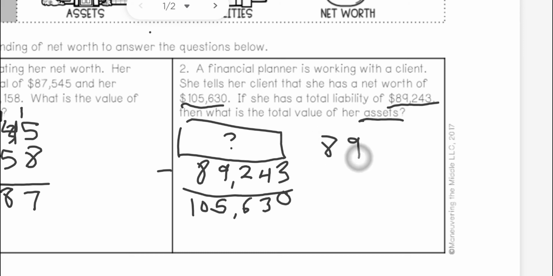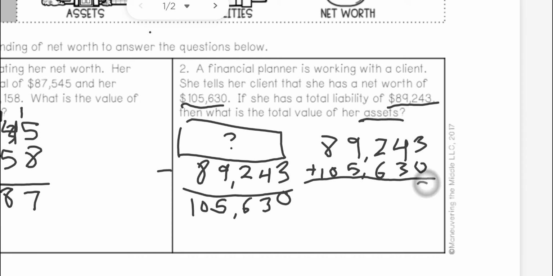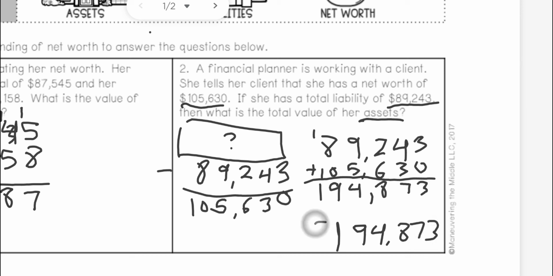So I'm going to add these, 89,243 plus 105,630. And this is going to be 3, 7, 8. 9 plus 5 is 14. 9, and this would be 1. So 194, that is my answer, comma 873, $194,873.